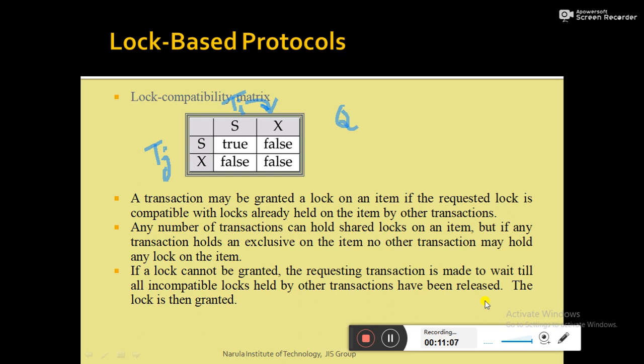Means once the lock request has been made by the transaction, and if it is not granted by the concurrency control component, then the requesting transaction has to wait for the other transactions to release all incompatible locks. It will be much more clear if we take an example. So let's take an example.